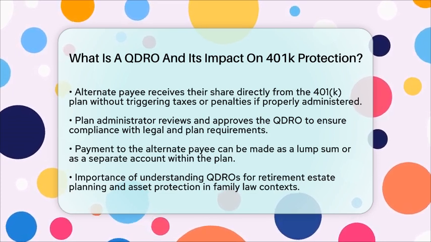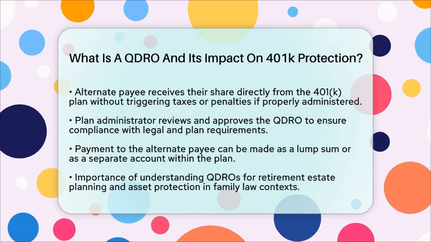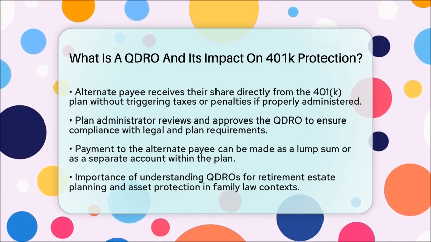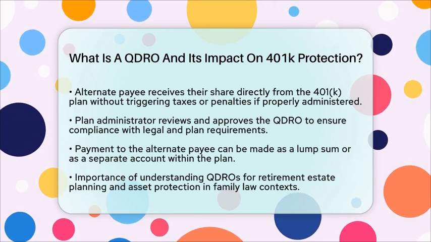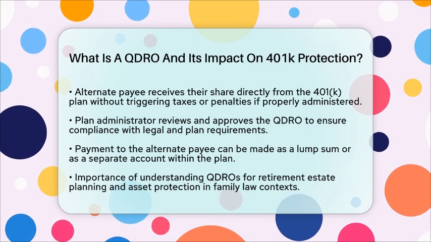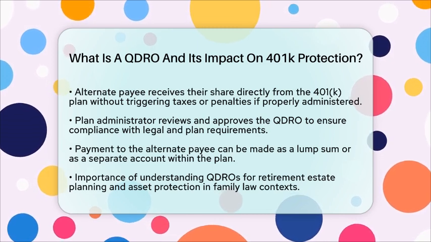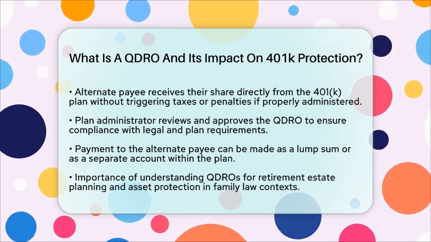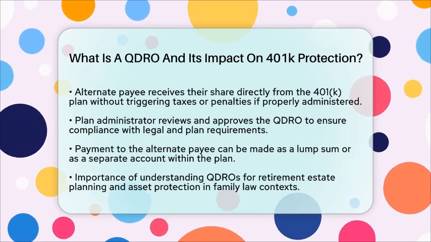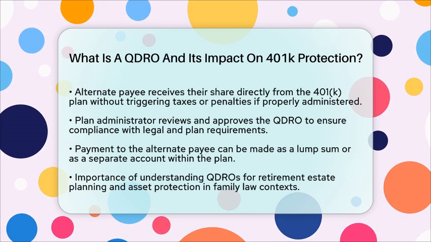In essence, a Qualified Domestic Relations Order is a court-approved order that allows for the legal division of 401(k) retirement assets to an alternate payee. It overrides the usual protections of the retirement plan. Understanding how a QDRO functions is vital for anyone involved in retirement estate planning and asset protection, especially in the context of family law.